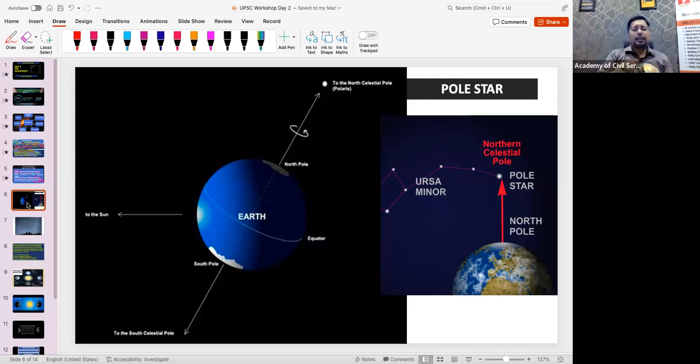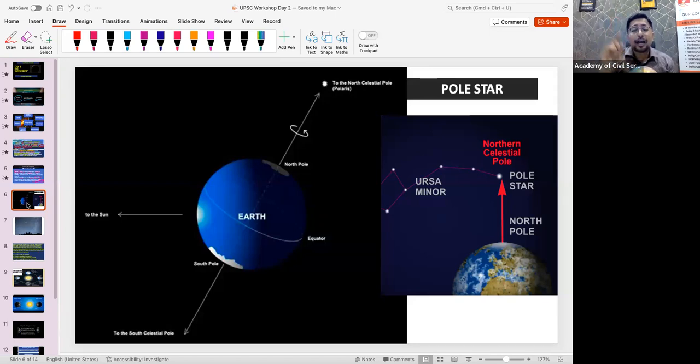Now, if I'm standing here and I'm noticing a star, not the sun, but a star. If I'm able to see a particular star, then continuously I will be able to see that star. That star will never move away from me because I'm standing in the North Pole.